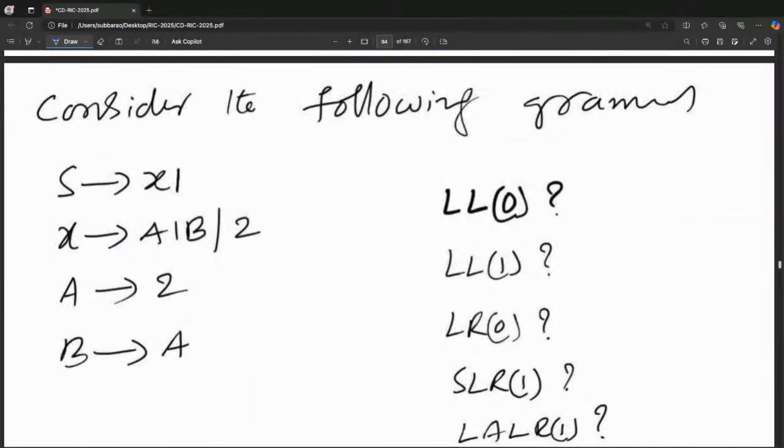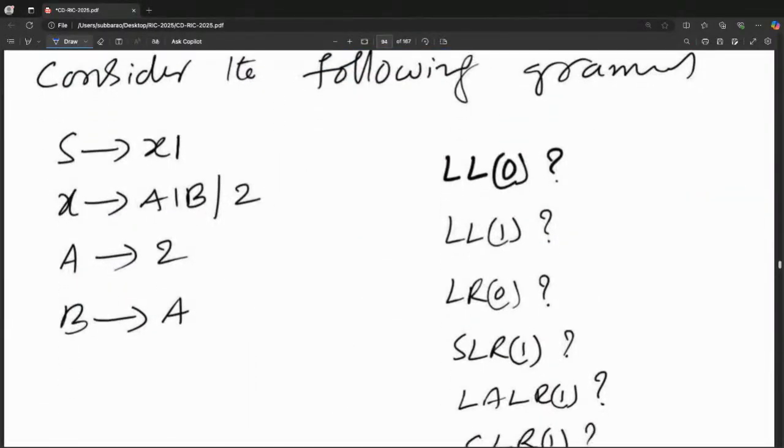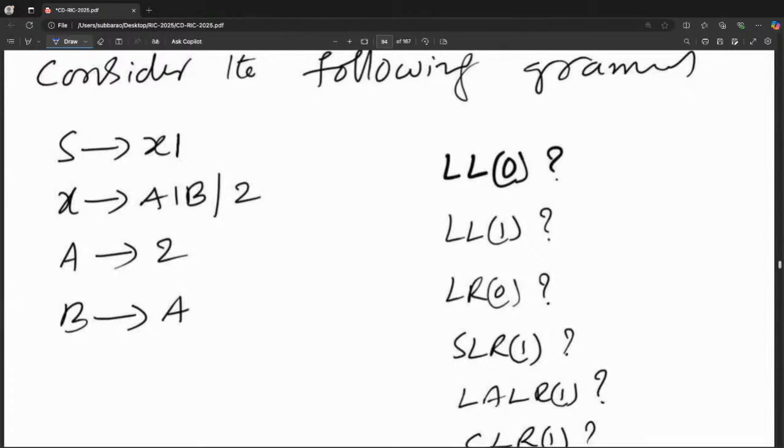Next one. Consider the following grammar. Some grammar is given. They are asking what this grammar is. LL(0) you need not check also. It fails anyhow. There is no LL(0).